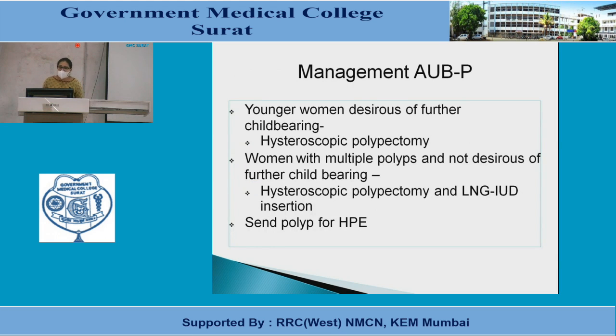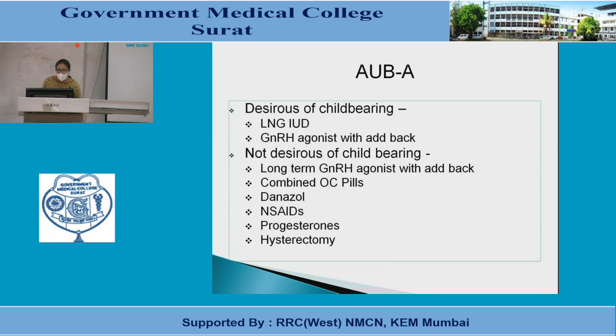The management of AUB-P in a younger woman desiring further childbearing is hysteroscopic polypectomy. In case of a woman with multiple polyps and not desiring further childbearing, hysteroscopic polypectomy and LNG IUCD can be inserted. Send the polyp for HPE. In case of AUB-A who desire childbearing, we can offer LNG IUCD, GnRH agonist with add-back therapy. If the patient is not desirous of childbearing, long-term GnRH agonist with add-back therapy, combined OCP, danazol, NSAID, progesterone,